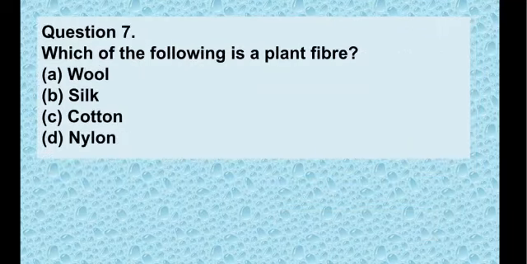Okay. Now we have question number 7. Which of the following is a plant fiber? Option A, wool. Option B, silk. Option C, cotton. And option D, nylon. Wool we get from the sheep, from the goat, from the rabbit, from the camel. Silk we get from the silkworm. Nylon we get in the laboratory. So which is remaining? Option C.